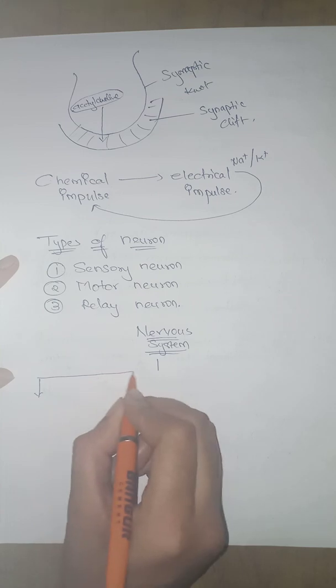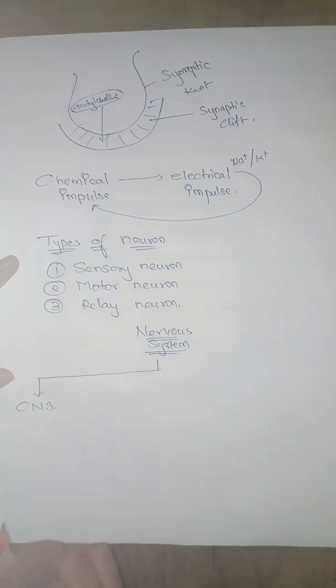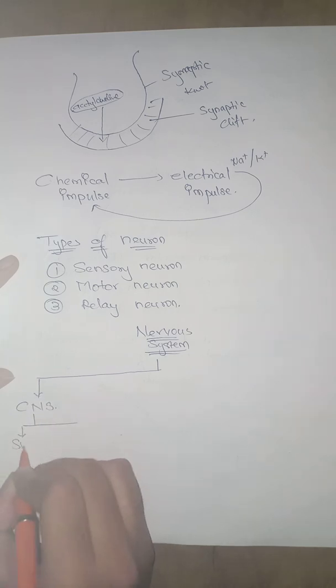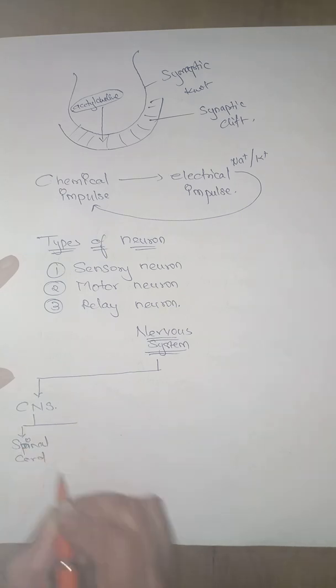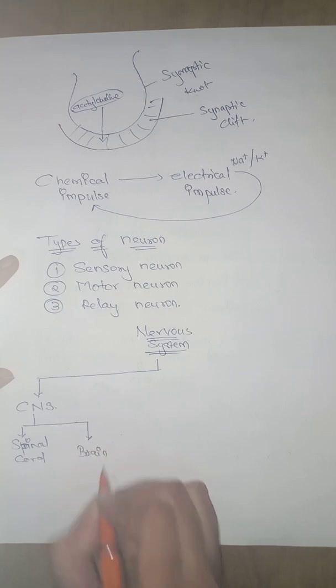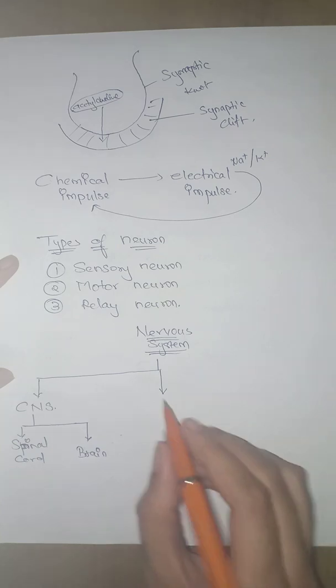First is very common, that you all know, the central nervous system. It has one part, your spinal cord, and another part, your brain.